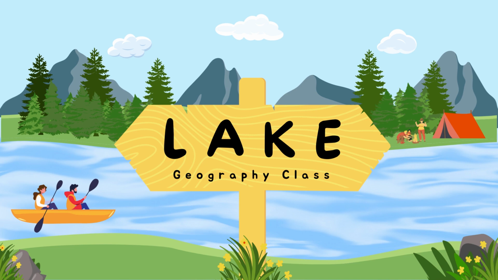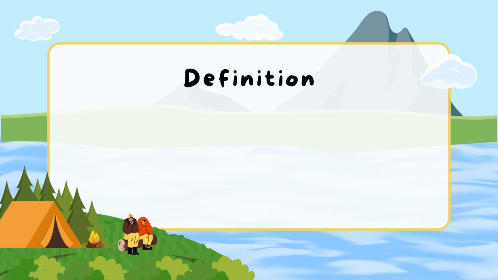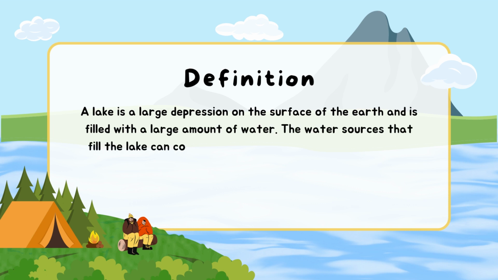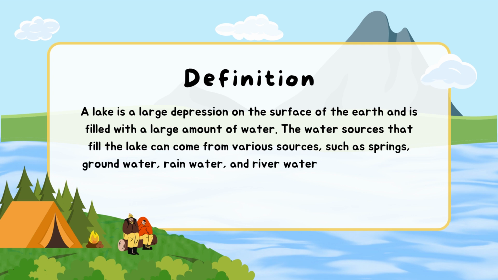Lake Geography class. Definition: a lake is a large depression on the surface of the earth and is filled with a large amount of water. The water sources that fill the lake can come from various sources, such as springs, groundwater, rainwater, and river water that empties into the lake.